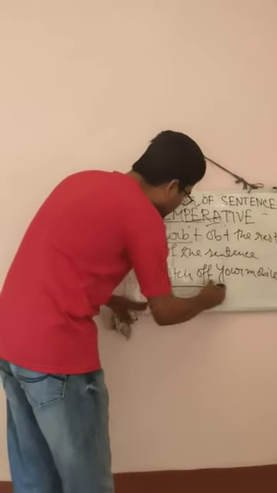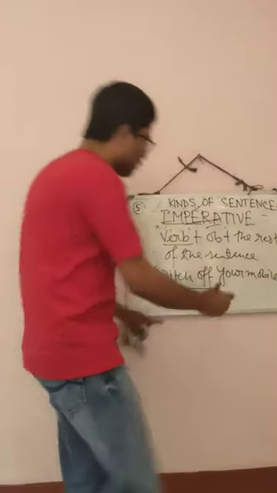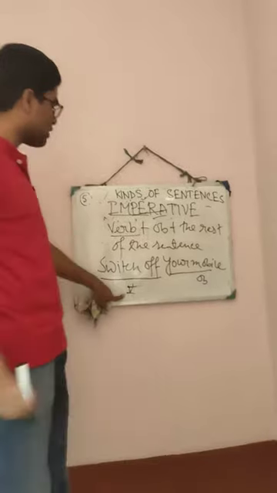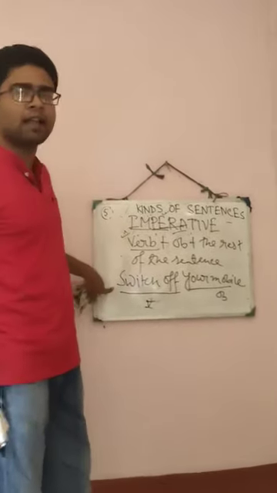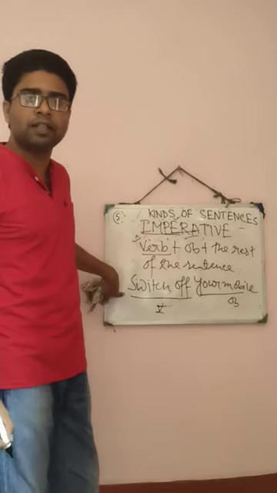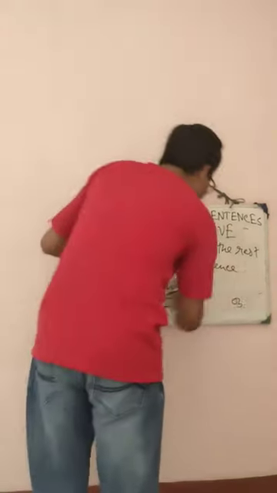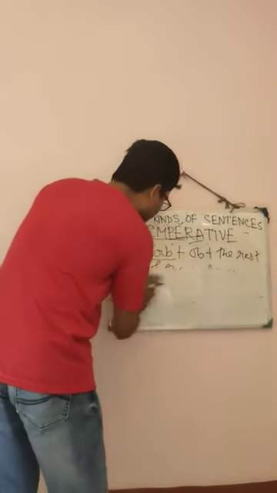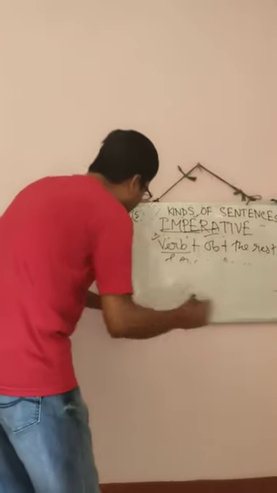Switch off. So what is this? This is verb. Okay, and what is this? Your mobile, object. So look, such type of sentence starts from verb. In this type of sentence actually the subject is you, but subject is not used. Understood?